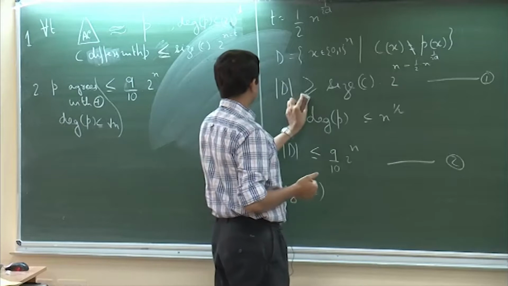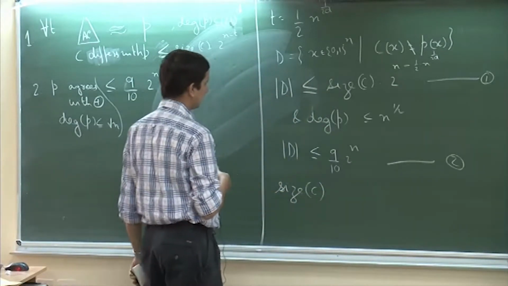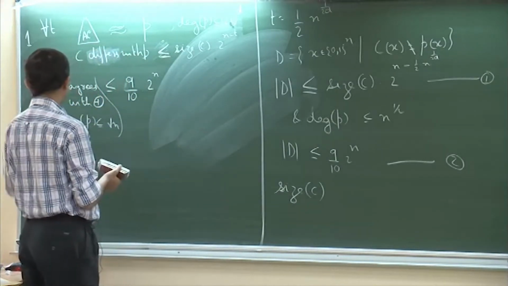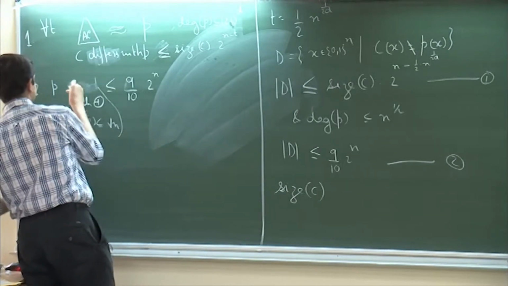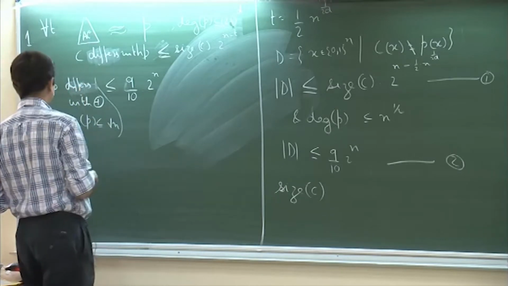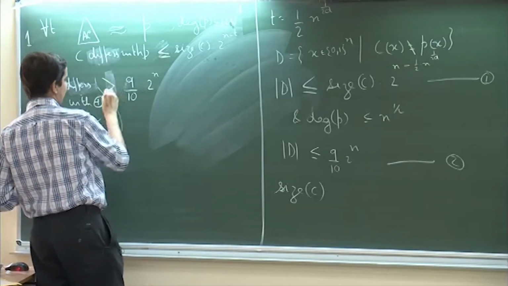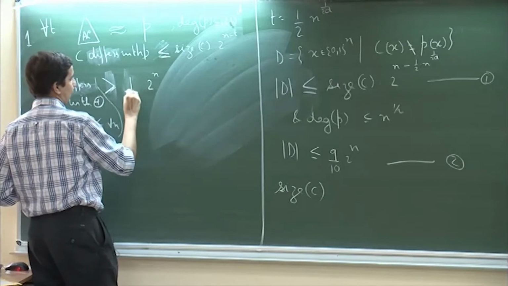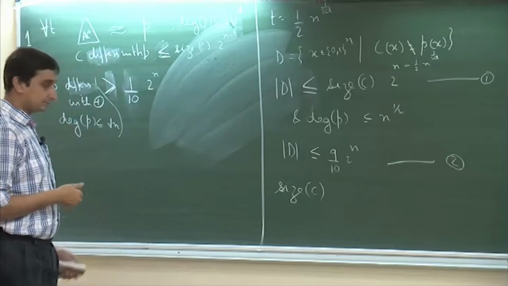Then D is less than or equal to this quantity, and P differs from parity on at least a 1/10 fraction. Right, so now I think it is correct.